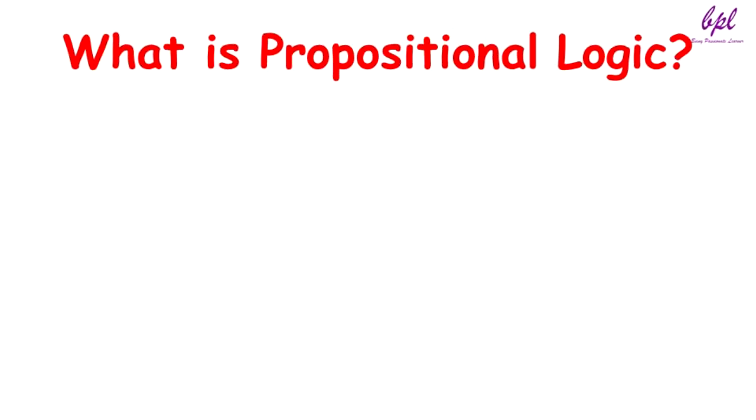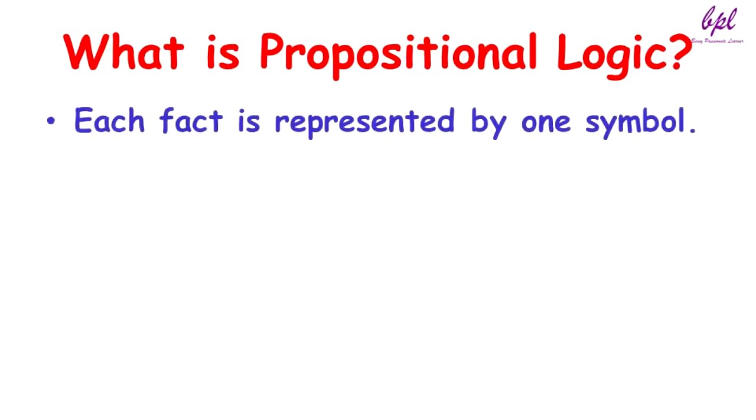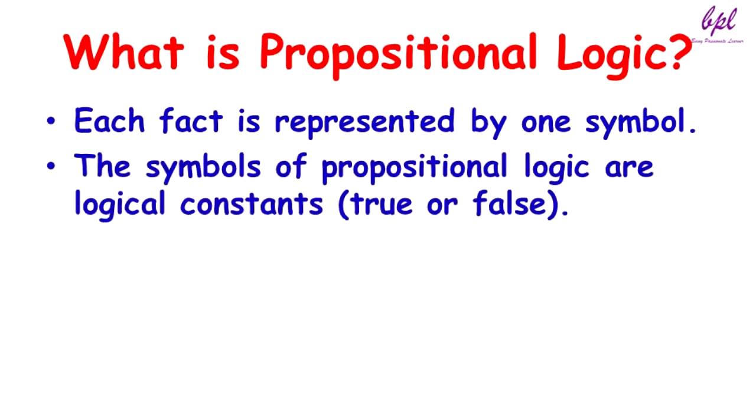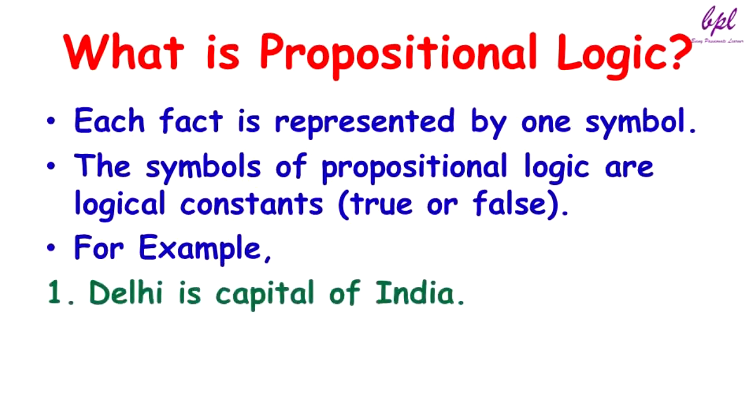Now let us talk about what is propositional logic. In propositional logic, each fact is represented by one symbol. The symbols of propositional logic are logical constants, that is true or false. For example, we will consider the previous example again. Delhi is the capital of India. This fact can be represented by P. P will be the one symbol that can be used to represent Delhi is the capital of India, and its value will be true. In the same way, we can have different facts which can be represented by different symbols.